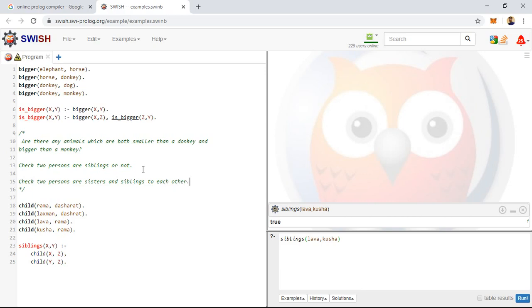That means if you have supplied two persons, then you have to check whether they are sisters or not, and also siblings or not. That means they should be siblings and also sisters. Siblings we have already seen. In order to be sisters, they must be of sex female. So try to include that rule and find out whether they are siblings and sisters or not. Tomorrow in the next lecture we will see some more concepts.